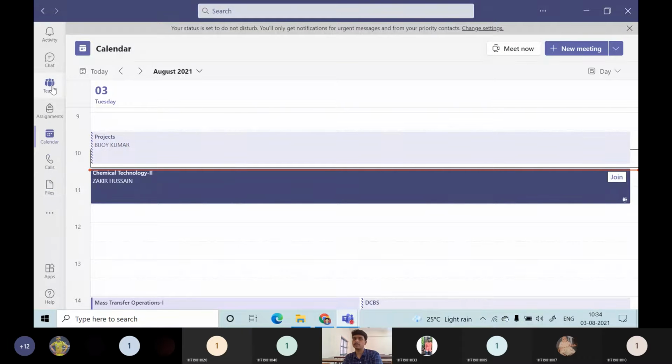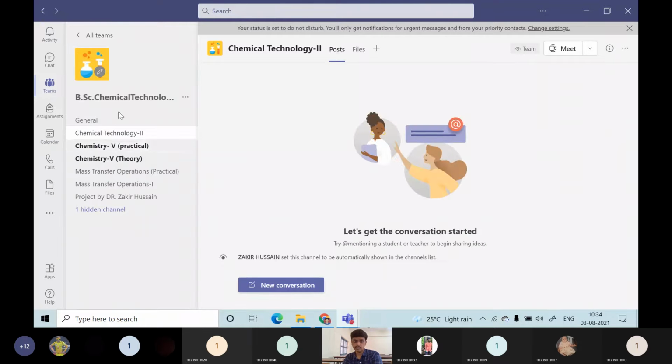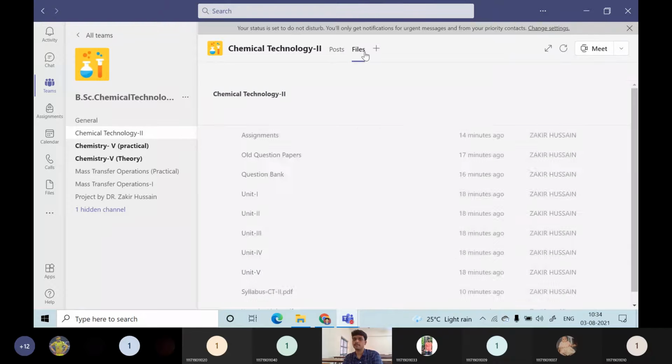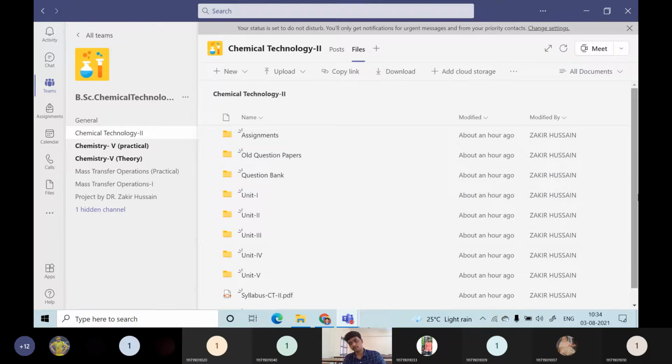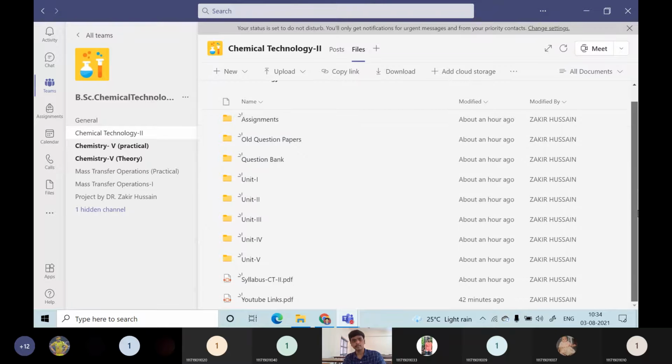So you just go to Teams here. In Teams, there will be a list of channels. In that, choose chemical technology 2. Then go to the file section. Here I have properly arranged everything. If you can see here, this is the syllabus. The first one is the syllabus PDF copy. Then the next one is YouTube links. I will discuss that one.